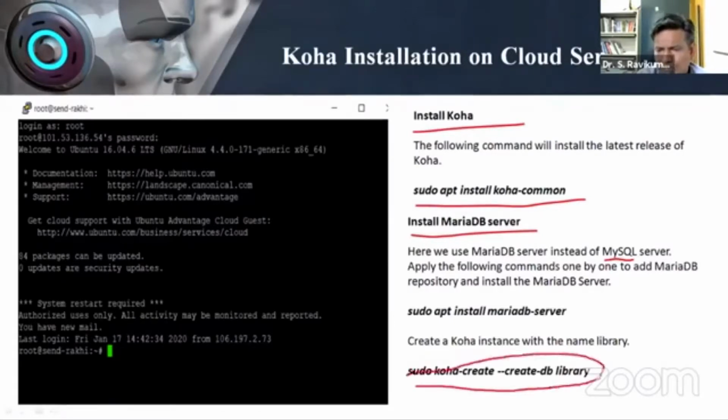And finally, your library is created. Okay. So now you can see that creating a server and installing software is very easy. It's child's play only. I will say it's child's play only. The thing is that we are not trying it. We are a little bit afraid of what will happen to my system.